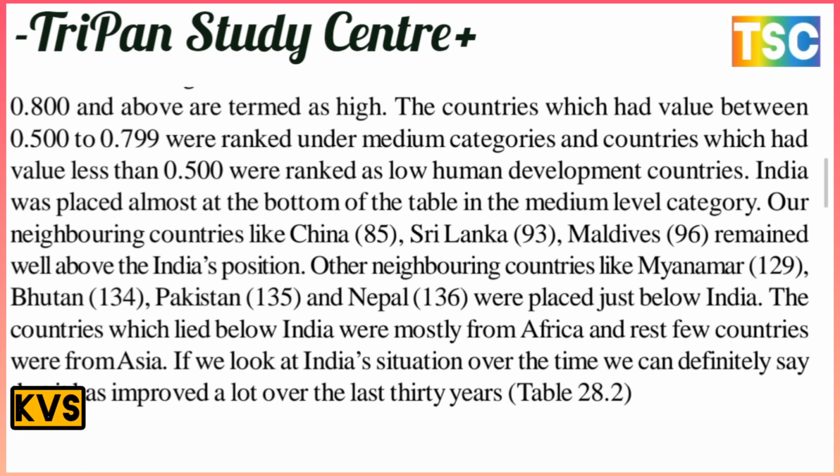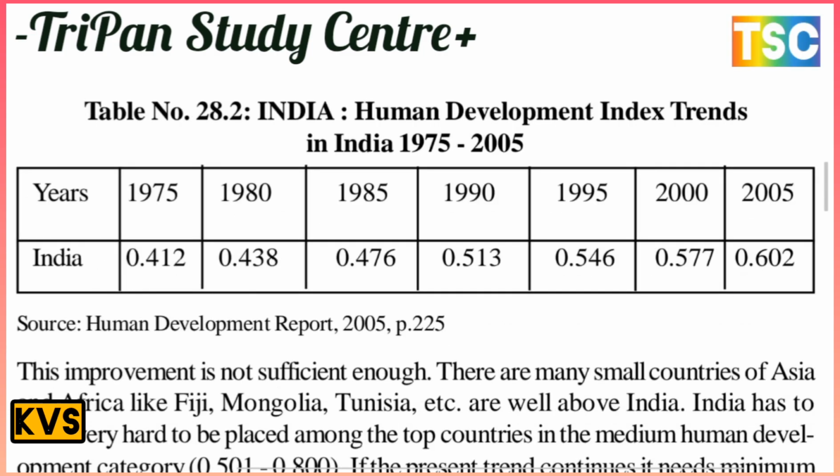If we look at the Indian situation over time, we can say that it has improved a lot over the last 30 years. This is the most important point in the table. The trend of the Human Development Index of India is the most important point here. Let's see the Human Development Index on the table. Here it shows the Human Development Index trend in India from 1975 to 2005, a period of 30 years.